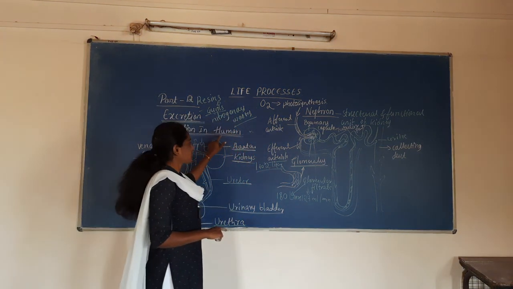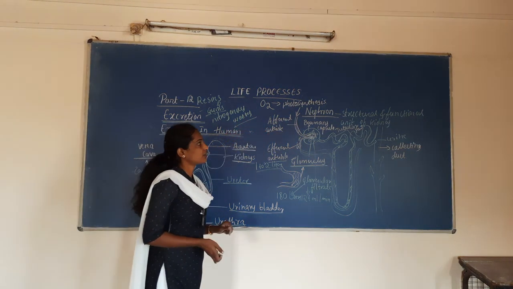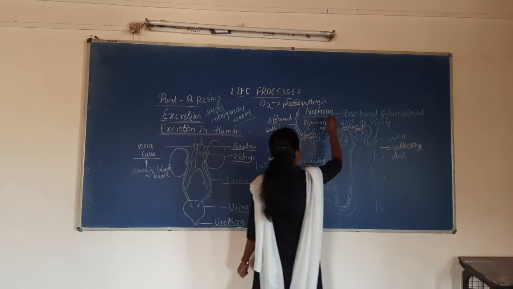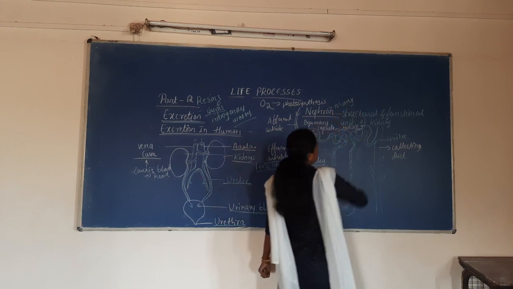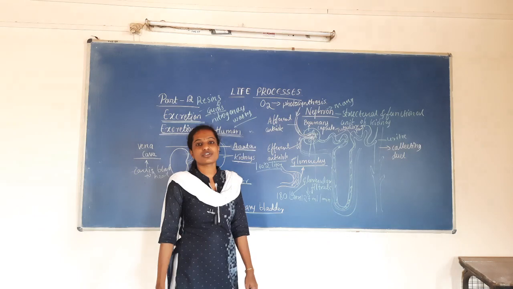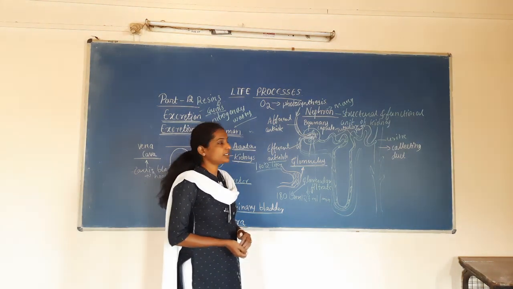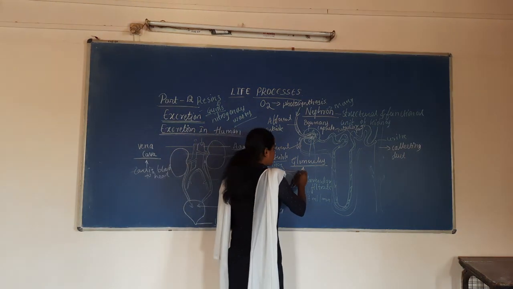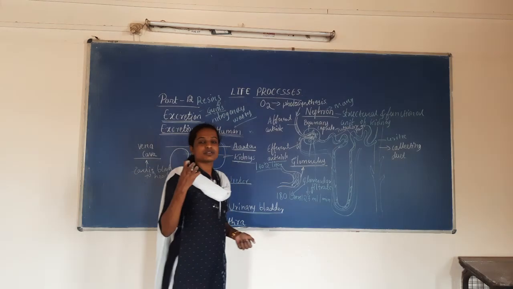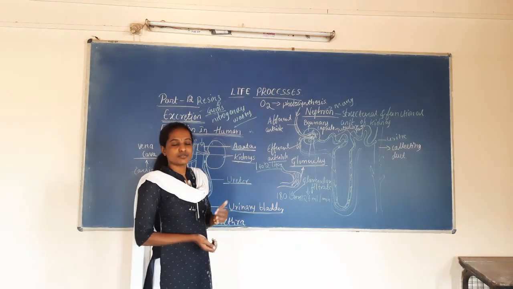In the human, the excretory structures are a pair of kidneys, which have the structural and functional unit of kidneys, of which there are many nephrons. These are the structural units which remove the waste material from the blood through the filtration process. So the glomerulus is nothing but a group of blood vessels. From that blood, only the excess, the unwanted nitrogenous